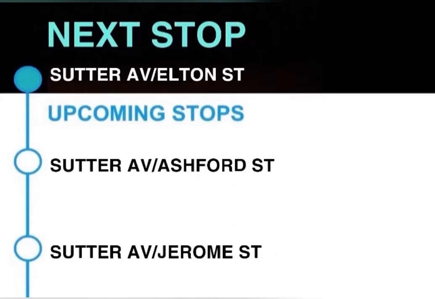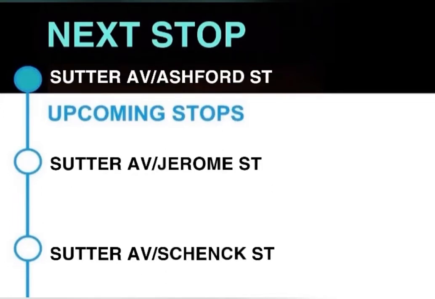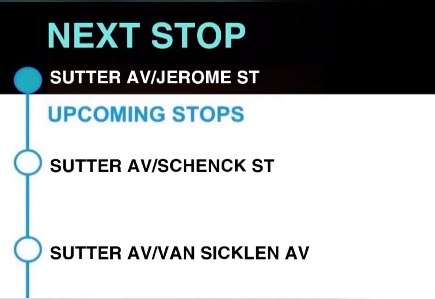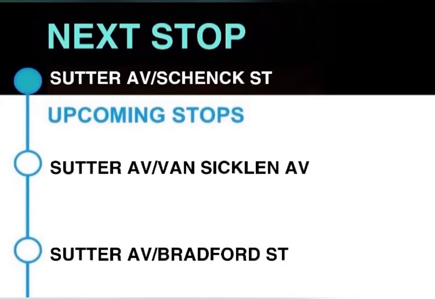Next stop, Sutter Avenue and Elton Street. This stop is Sutter Avenue and Elton Street. Next stop, Sutter Avenue and Ashford Street. This stop is Sutter Avenue and Ashford Street. Next stop, Sutter Avenue and Jerome Street. This stop is Sutter Avenue and Jerome Street. Next stop, Sutter Avenue and Skank Street. This stop is Sutter Avenue and Skank Street.